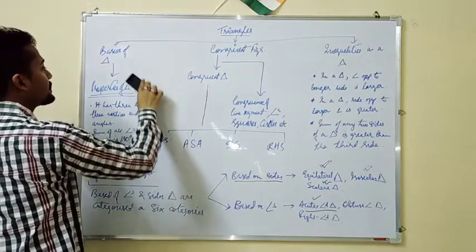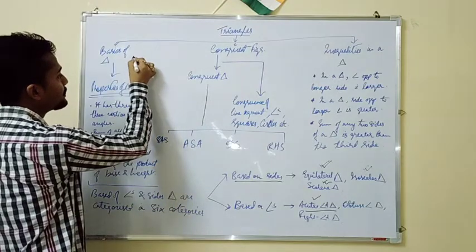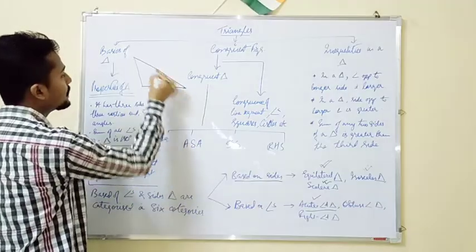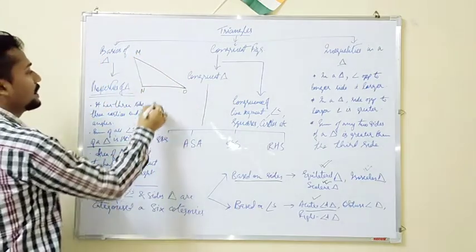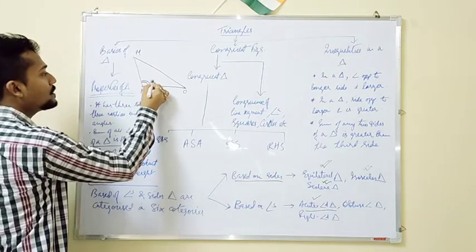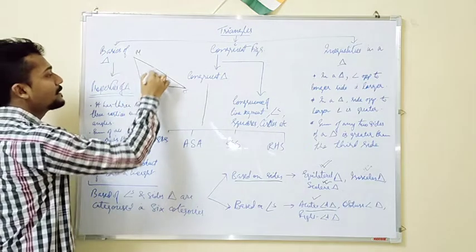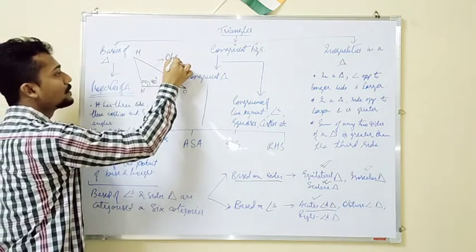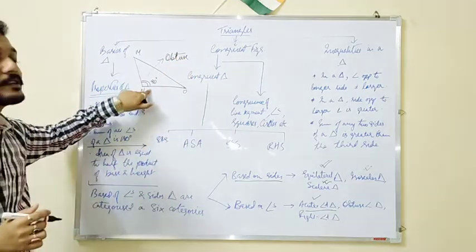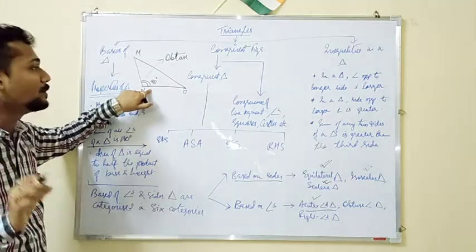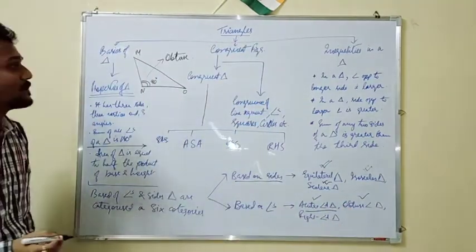Next comes the obtuse angle triangle. MNO. In this particular triangle, what do you see? One of the angles is more than 90 degrees. That means this angle is obtuse. If one of the angles of a triangle is obtuse, then the triangle will be known as an obtuse angle triangle.